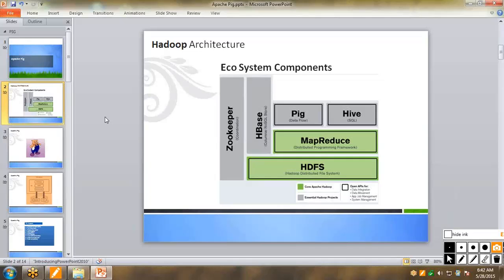So you would be interacting with the shell, and underneath that is the programming language, Pig Latin, which we will be using all the time. And Pig has a dedicated execution engine. And there is no server at all, please remember that. Unlike in Hive, where you have seen the Metastore server, whose responsibility is to maintain the metadata of the tables of the database, Pig doesn't have that setup.